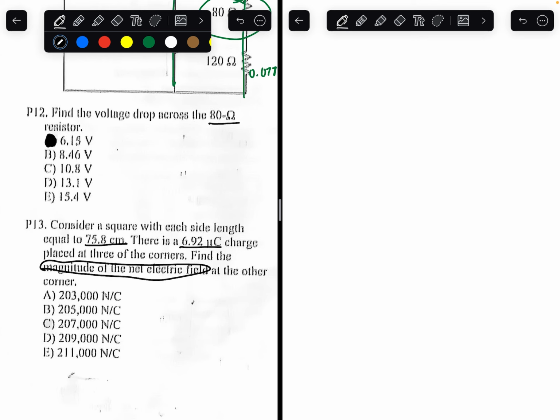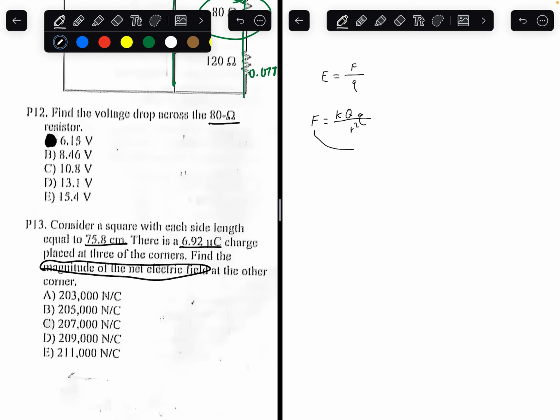So we need to know a couple of formulas for this question. The formula to find electric field is equal to the electric force divided by the charge on the point. And the formula to find electric force is Coulomb's law: Coulomb's constant times the first charge times the second charge divided by the distance between the charges squared.